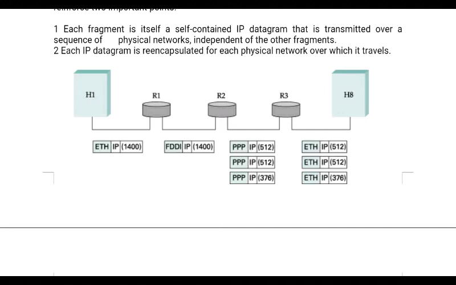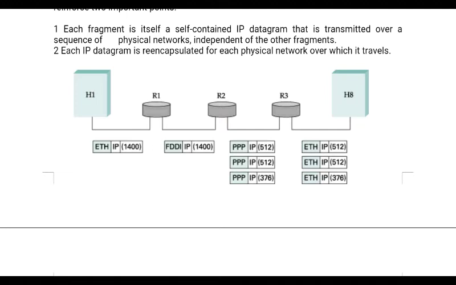Now R2 to R3 is the PPP frame format, a point to point link. The maximum carrying capacity of the PPP is 512 bytes, but the IP datagram is of 1400. A frame cannot carry a larger datagram or IP packet. So what is it going to do? It is going for fragmentation. What is the maximum carrying capacity? 512 bytes. Based on that, it is going to divide. So 3 fragments are going to be made: 512, 512, 376.